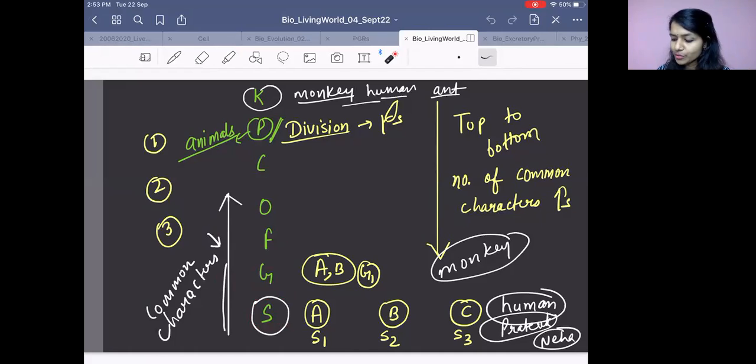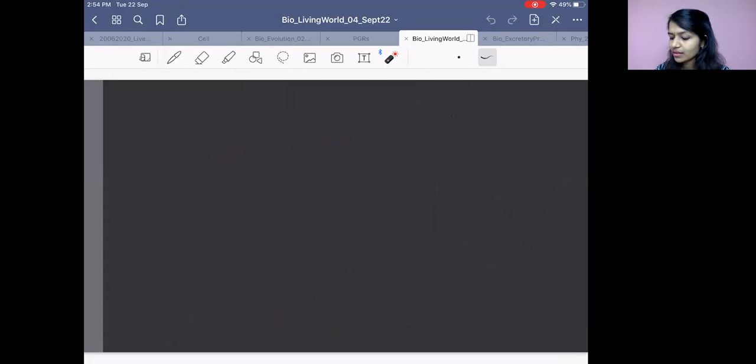If we go from species towards kingdom, what happens? Will the number of common characters decrease or increase? Chalo. I really want the answer from you. So let me explain it a bit more. Swati has answered it correctly. The lowest category is what? Species, right?